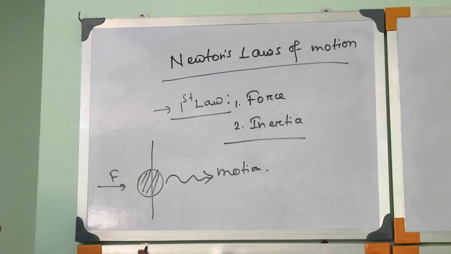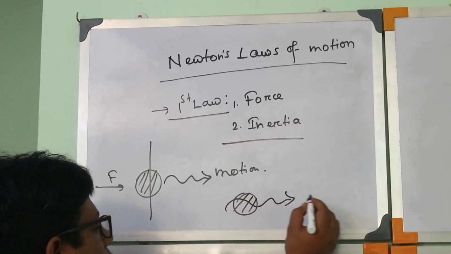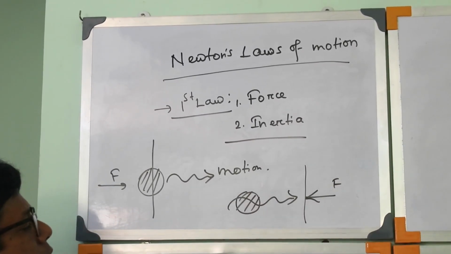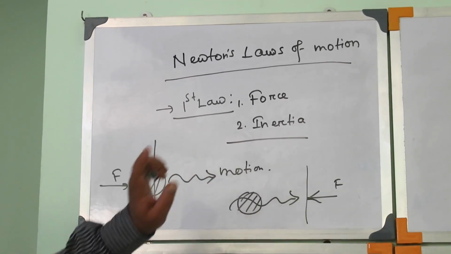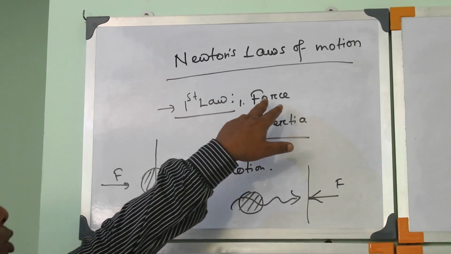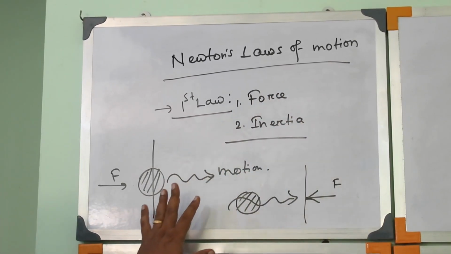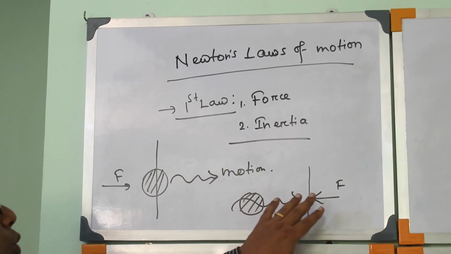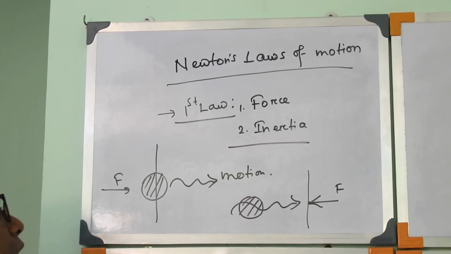Or suppose a moving object is there, you can apply force and it will come to rest, or you can change the direction of motion also by applying force. So by using the external agency force, you can change its state, that means from rest to motion, to rest, or change its direction of motion.